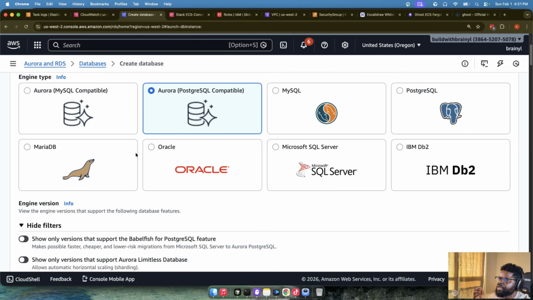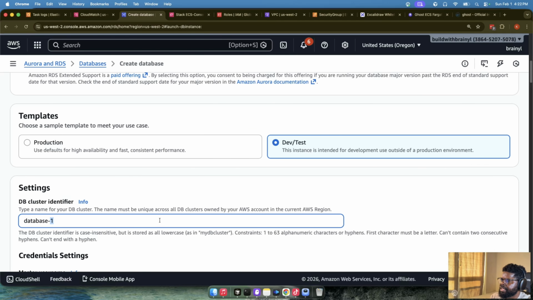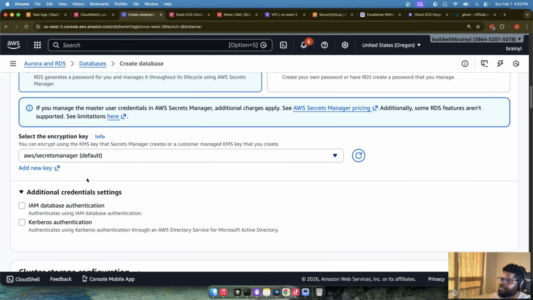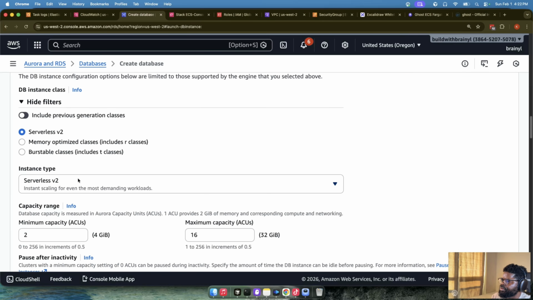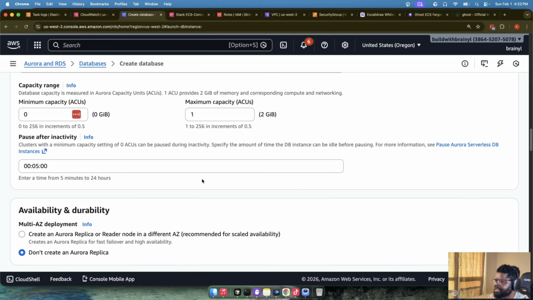So I'm just going to do Aurora MySQL. MySQL in this case, the latest engine. It's a dev test. It's a Ghost. I call it Ghost DB, whatever. I just call it Ghost. Credential admin, Secrets Manager can manage it for us. We said it's standard. We're using serverless v2. And then here we're just going to be using 1 as the minimum.